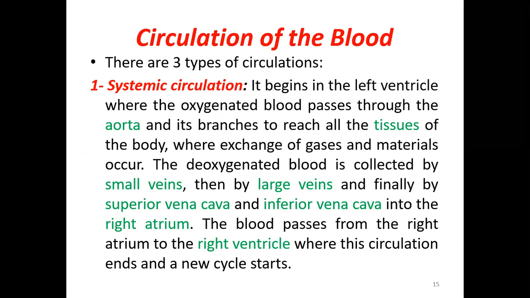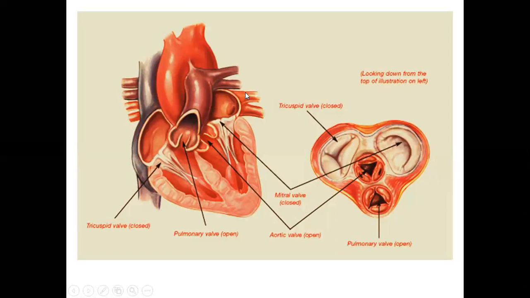Now coming to the types of circulation. There are three types of circulation. One is called the systemic circulation. It begins from the left ventricle, which pumps the blood into the aorta, and then it goes to all the parts of the body. That is called the systemic circulation.